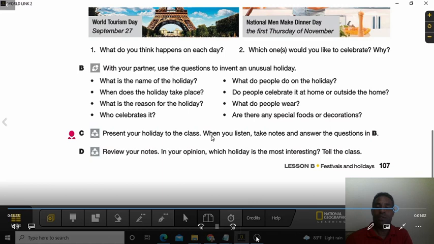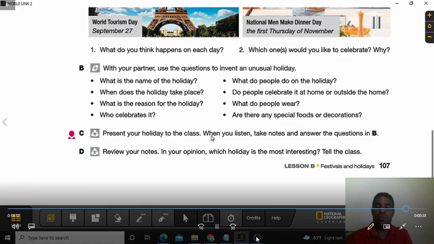All right, it says here, present your holiday to the class. When you listen, take notes and answer the questions in B. So the next class we have, you're going to present your holiday. All right, we're going to see that beautiful thing with the picture and with all the information that you are going to create, that nice flyer.